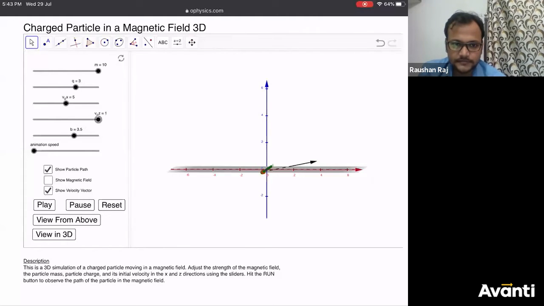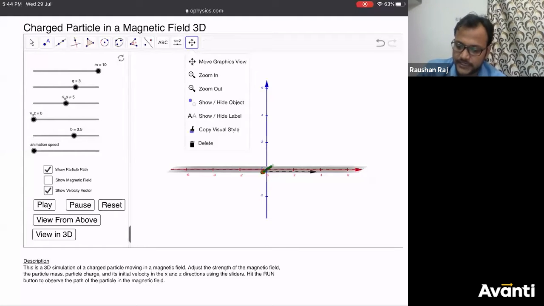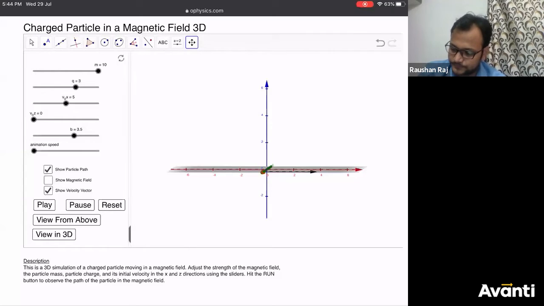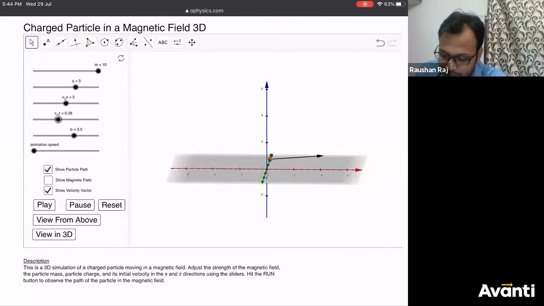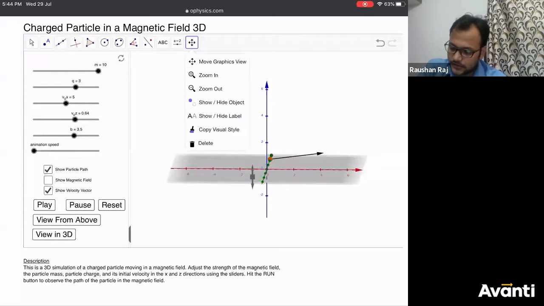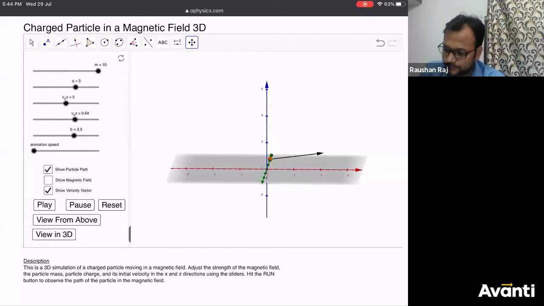Are you getting this, guys? If I decrease this velocity component Vz, how is it going? Now, if Vz is 0, what is going on? Now the velocity is exactly on the x-axis, or in the XY plane. That has gone exactly to the XY plane. Now, what do we have to do? We have to consider a velocity which is not perpendicular to B, that means the magnetic field. So this Vz value should be non-zero. So let me take this as 0.6.